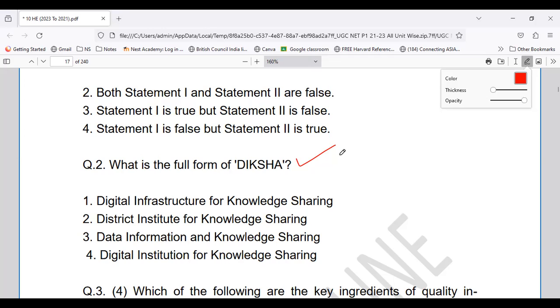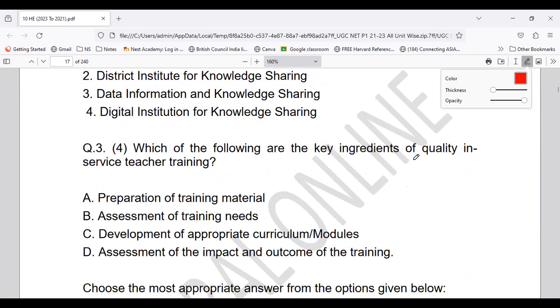So yes, Diksha stands for digital infrastructure for knowledge sharing. So Diksha is nothing but the full form with respect to digital infrastructure and knowledge sharing. That is option number 1, which stands to be the right answer.